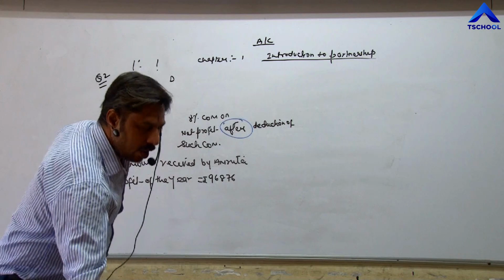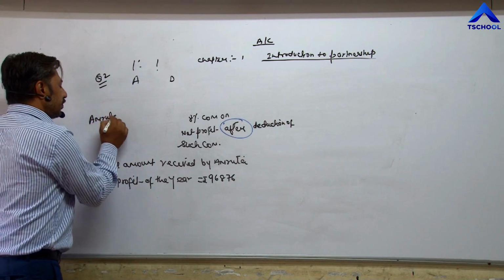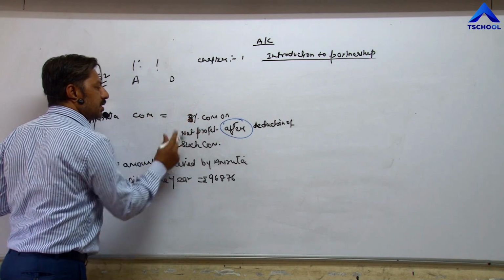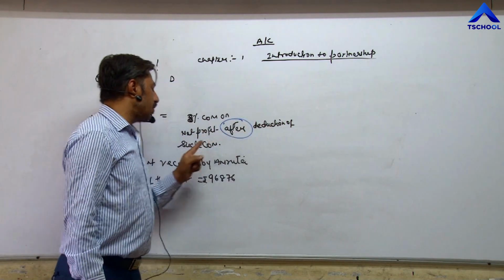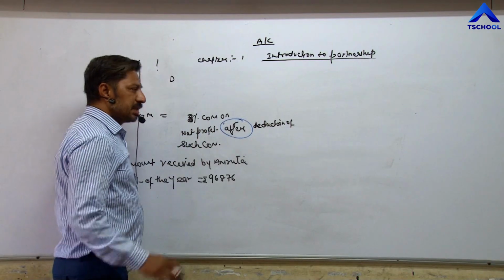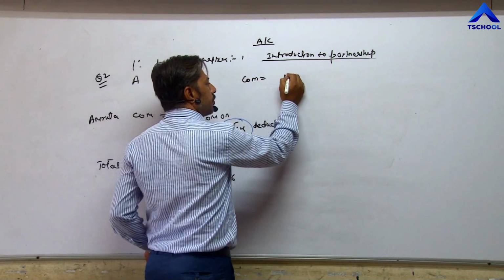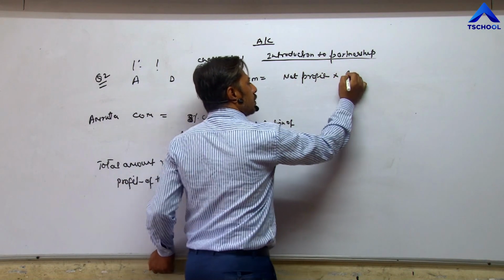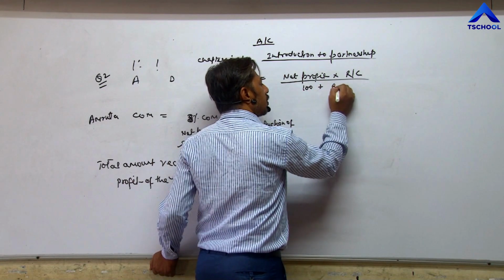Now how much is Amrita going to receive? Amrita is going to receive commission at the rate of 8%, but on which profit? On net profit after deduction of such commission. Here after is written, that's why we need to apply the second formula. Commission is equal to net profit into rate of commission upon 100 plus rate of commission.